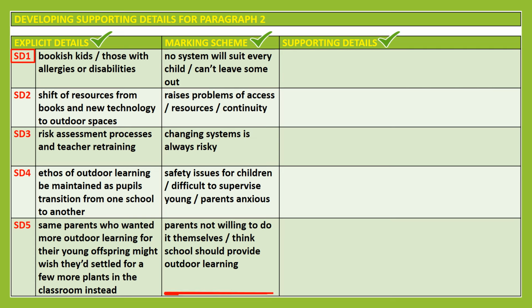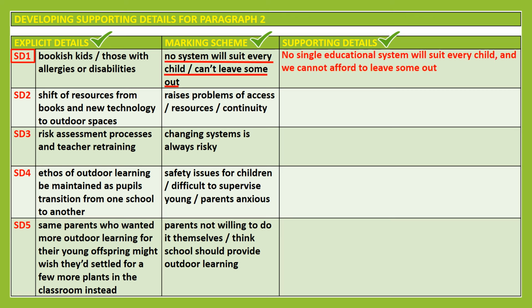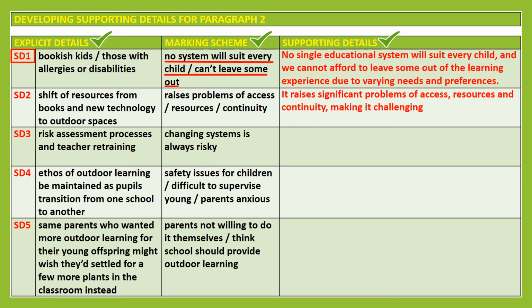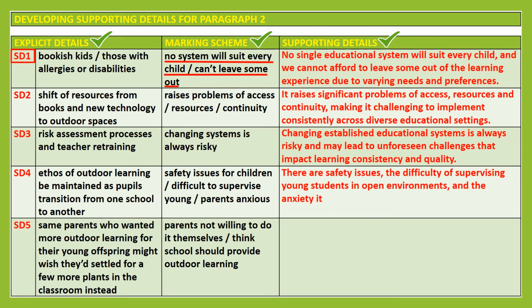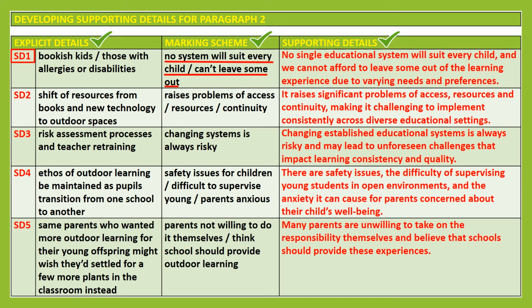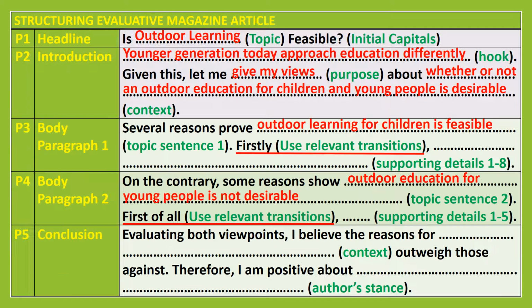Look at the implicit ideas recorded in the marking scheme. Use these ideas and frame a sentence to develop your first supporting detail. Follow the same process and develop supporting detail 2, then supporting detail 3, next supporting detail 4, after that supporting detail 5. Finally, in paragraph 5, that is the conclusion, restate the context and balance your viewpoints.